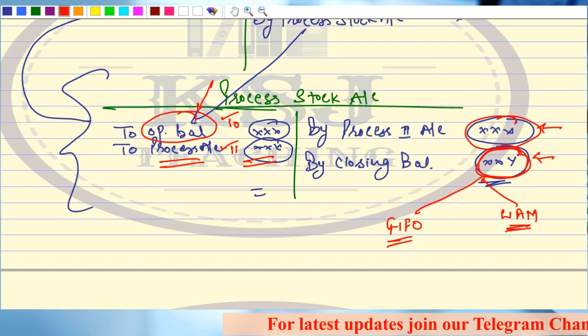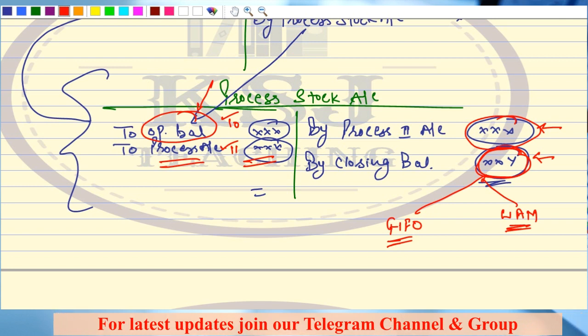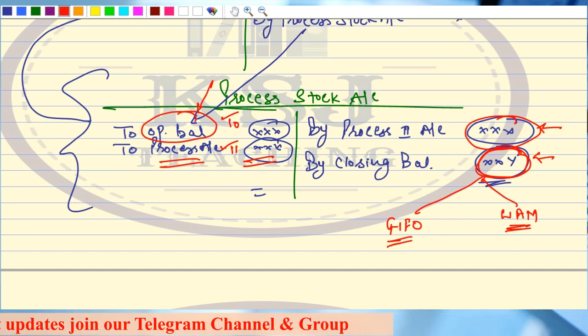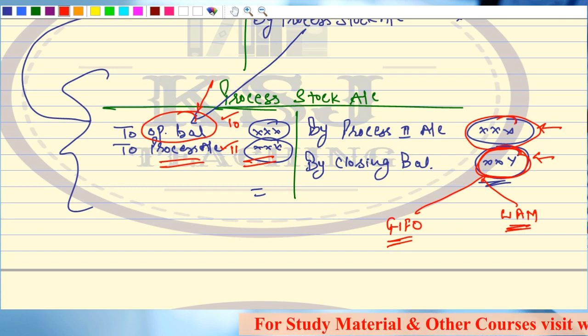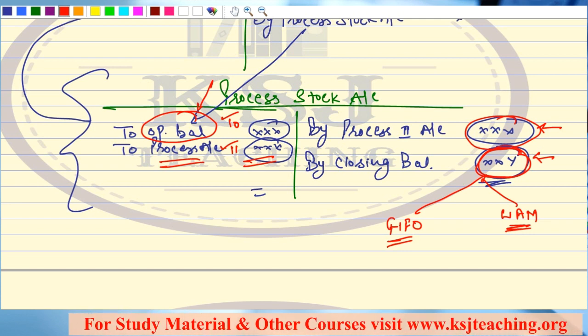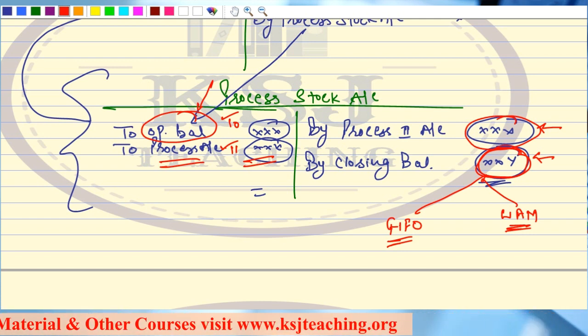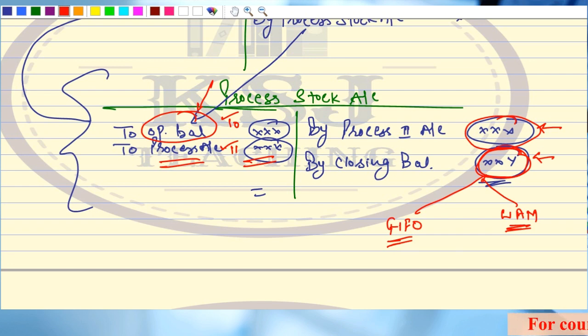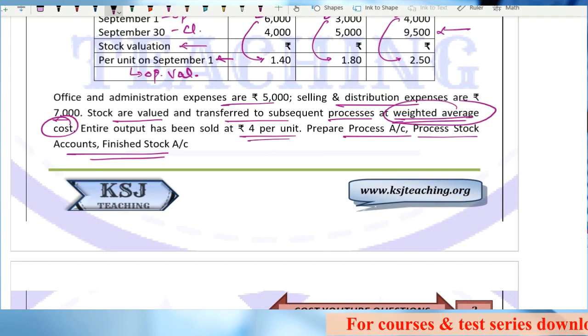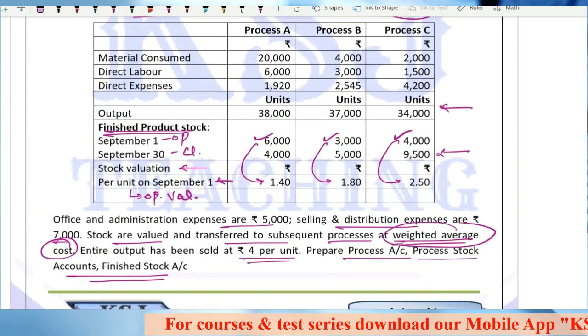Simple, sir, chocolate question. If you want to value the closing balance of the chocolate, what will you do? You have eaten 8 cubes or 6 cubes of 40 rupees chocolate and 3 cubes of the 50 rupees chocolate. Now whose value will be more? Whose weight is more? 50 rupees chocolate is having more cubes. So depending upon the number of cubes that are there, we are going to value it. So it is on the basis of the weighted average method. Clear? So in this question, it is clearly given that you have to do it by the weighted average method.